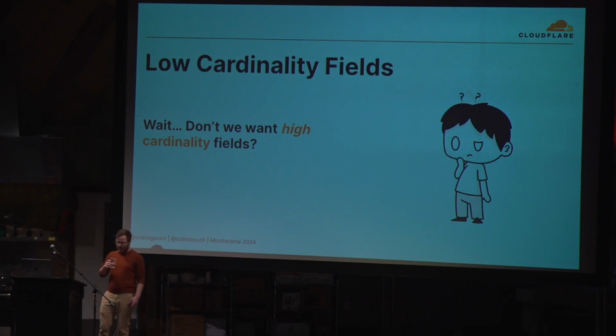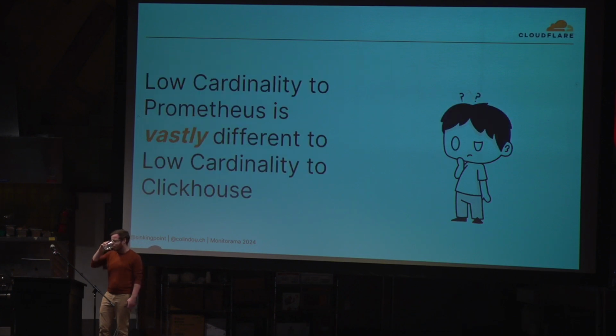Let's talk about low cardinality fields, though. You might be a bit confused, because I started out this talk saying, let's talk about high cardinality. Low cardinality to Prometheus and low cardinality to Clickhouse are 2 very vastly different things.